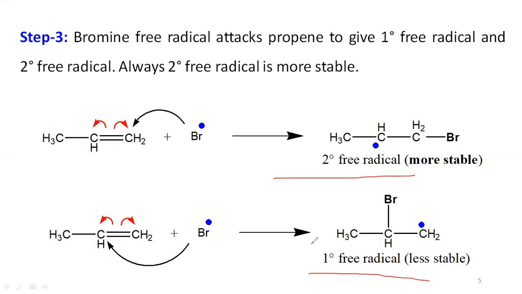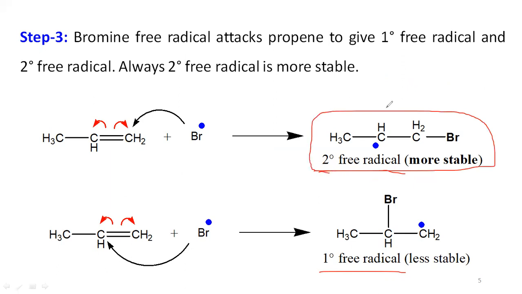But according to the stability order of free radicals, tertiary free radicals are more stable than secondary free radicals, which are more stable than primary free radicals. So here we are getting a secondary free radical and a primary free radical, and the secondary free radical is the more stable one, so it is involved in the next step.